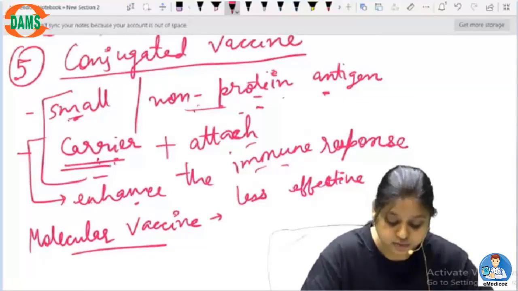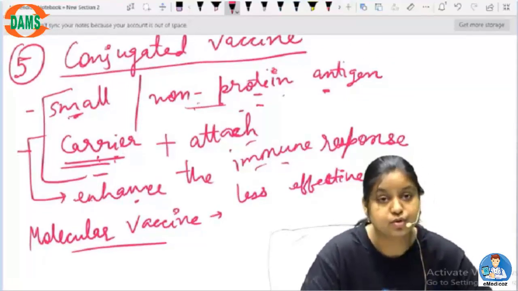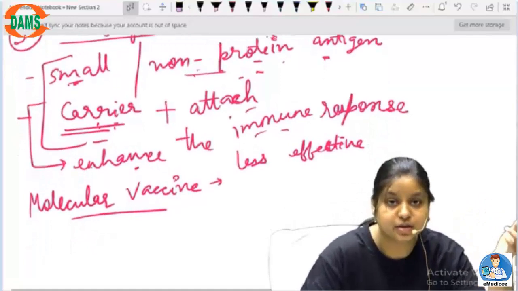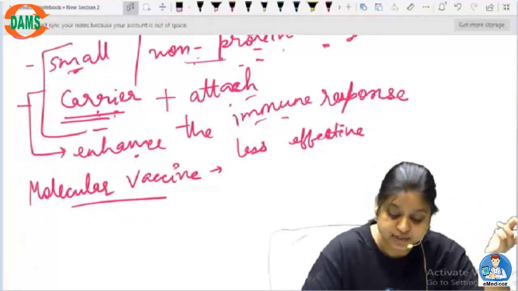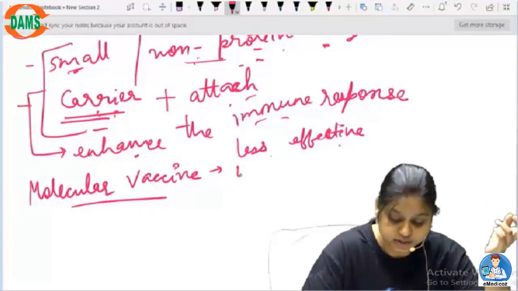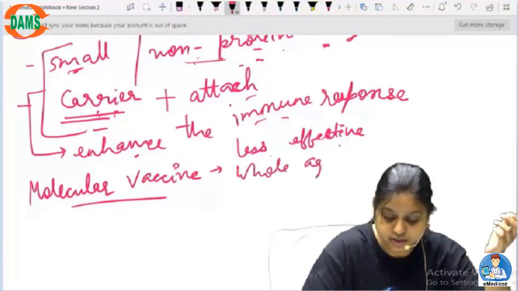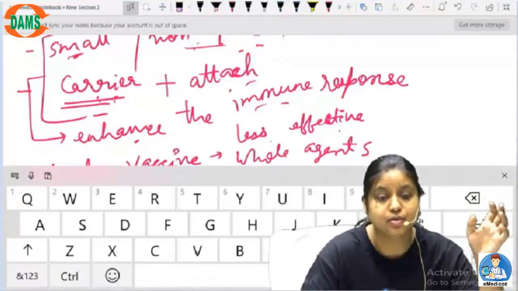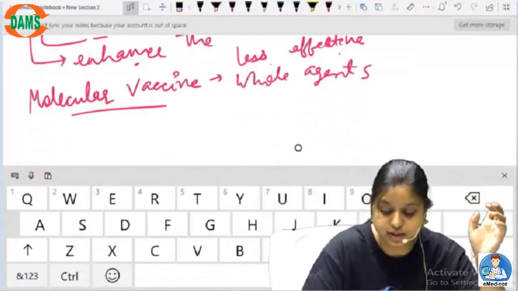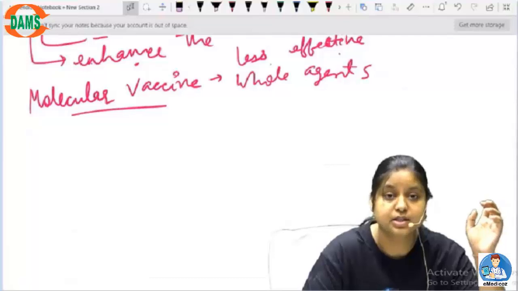The carrier is used in order to increase the effectiveness, to make it more immunogenic, but still it can be less effective than whole agents, obviously, because whole agents have an altogether different effect on the body. But still these are used as some kind of vaccines in the market.